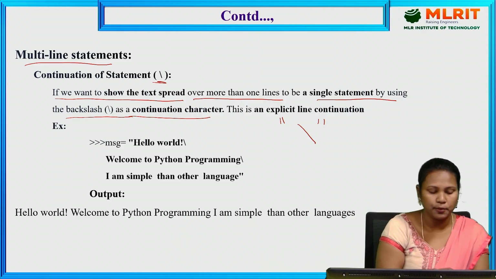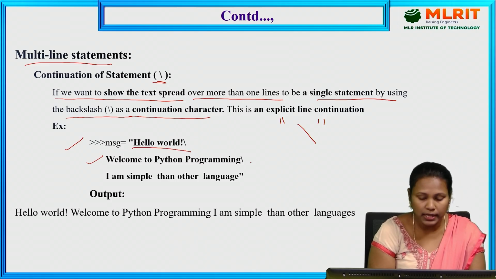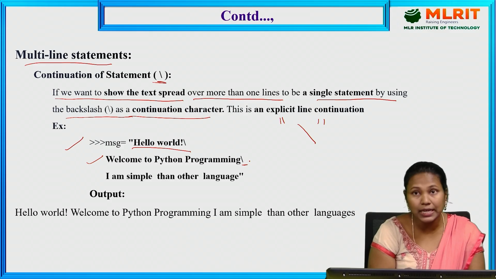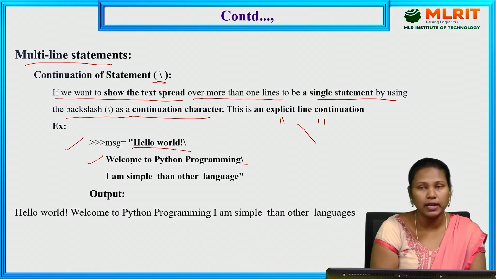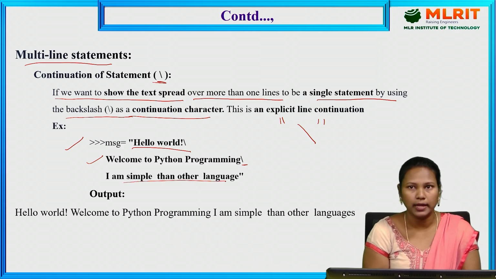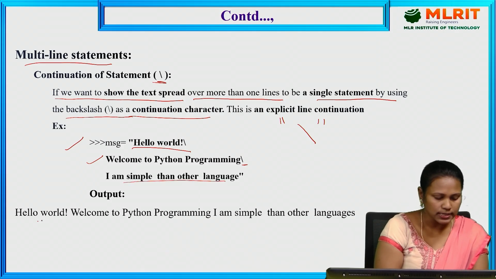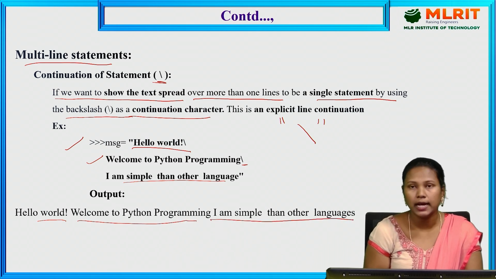See here, I wrote one piece of code: message is equal to hello world in the first line, and in the second line, welcome to Python programming. After that, a backslash is there, which means it is a continuation character. So hello world is appended to welcome to Python programming. Again we have, I am simple than other languages.